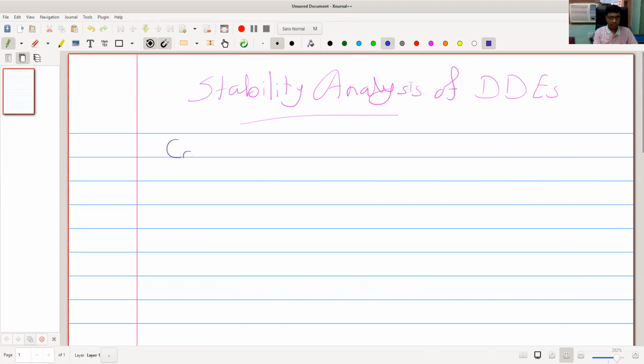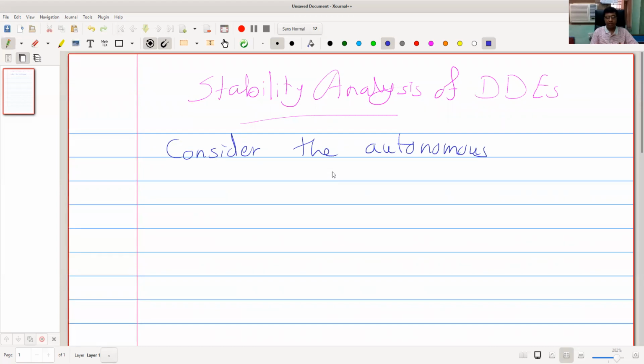Consider the autonomous. Recall that autonomous means where the right hand side does not depend on t explicitly.